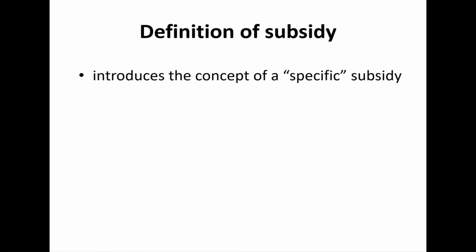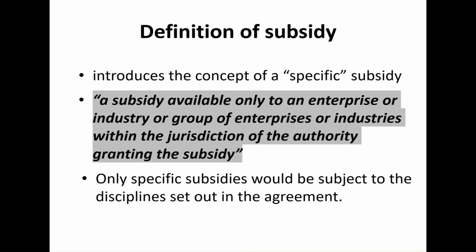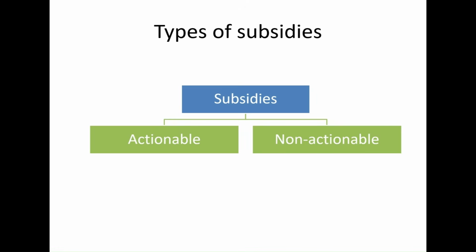This agreement also introduces the concept of specific subsidy as a subsidy available only to an enterprise or industry or group of enterprises or industries within the jurisdiction of the authority granting the subsidy. The agreement also states that only specific subsidy would be subject to the discipline set out in the agreement. So it is important to note here that the agreement is applicable only to the subsidies which are given to enterprise or industry, a group of enterprises or industries. Further, according to the agreement, subsidies are divided into two types: actionable and non actionable subsidies.